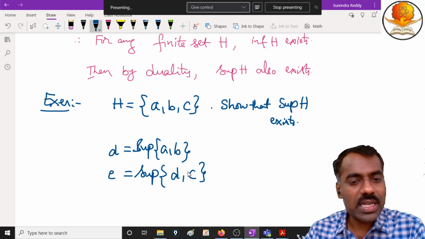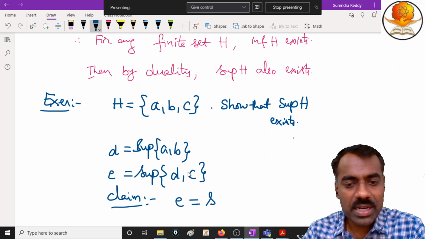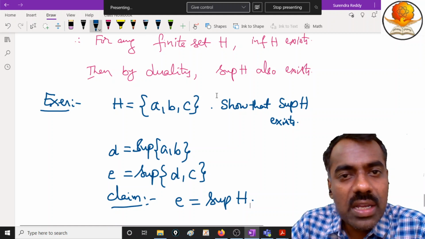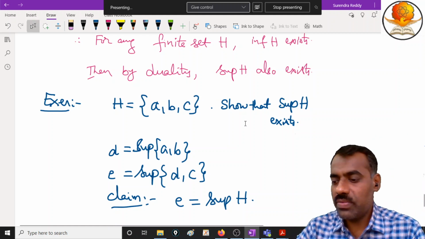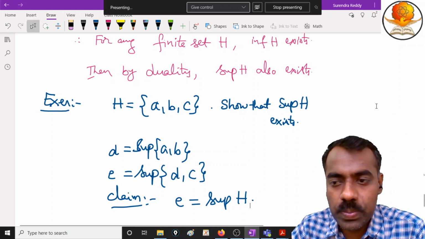Then your claim is to show that E is nothing but the supremum of H. These are the details. So we'll see tomorrow if you have any difficulty, and we go further into the details of this lattice.